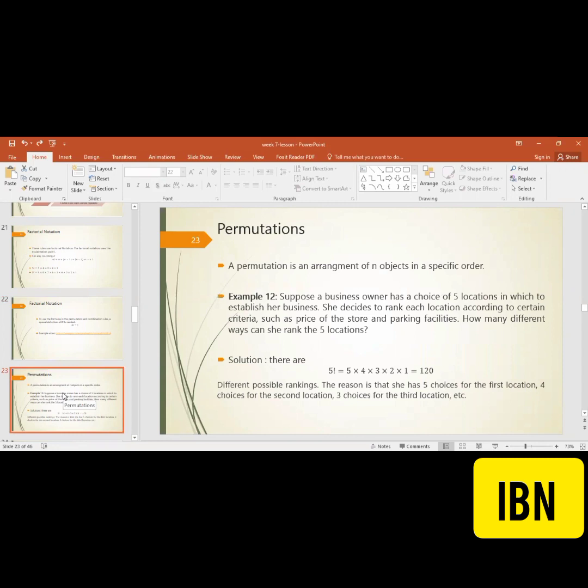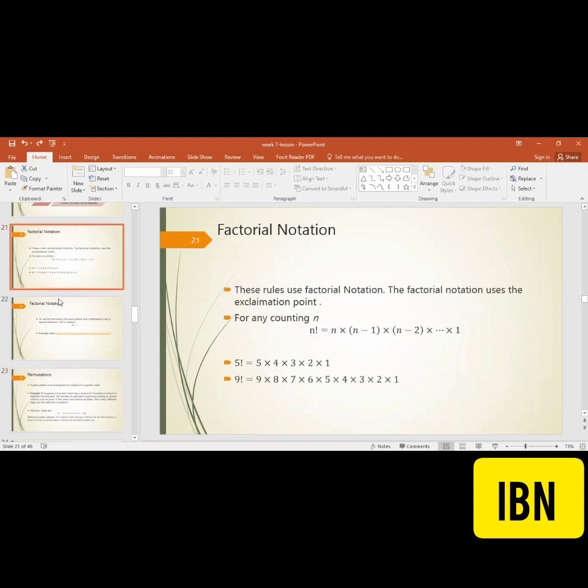So we have done the multiplication rule and the addition rule. We have an idea, as I told you. So the basic target is the permutation. For permutation, firstly we have to know about the factorial notation and then go to the permutation. So this is called the factorial notation. It is in the decreasing order of magnitude.